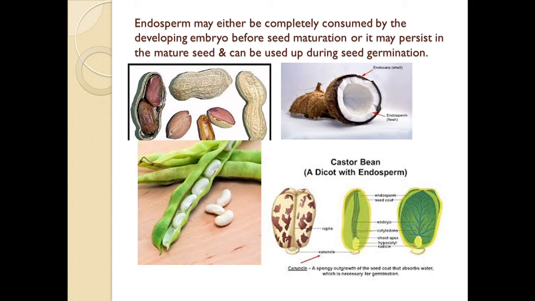The endosperm may either be completely consumed by the developing embryo before seed maturation, or it may persist in the mature seed and be used up during seed germination. Here you can see that in the case of groundnut, beans, etc., the endosperm is completely consumed by the developing embryo, and in the case of coconut, castor bean, etc., we can observe the endosperm.